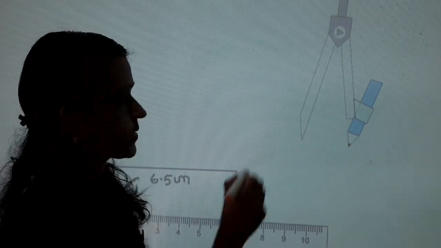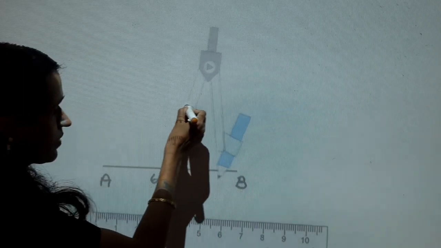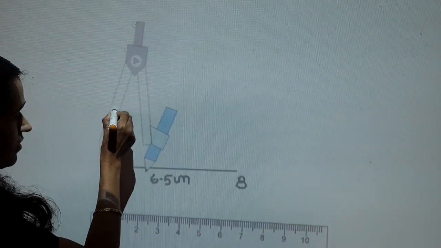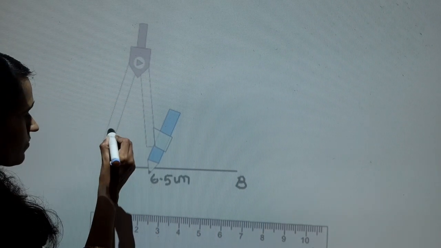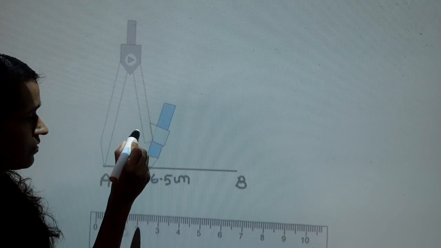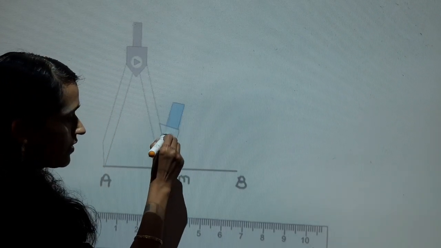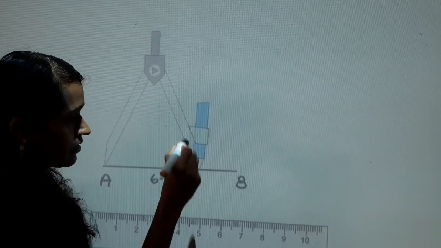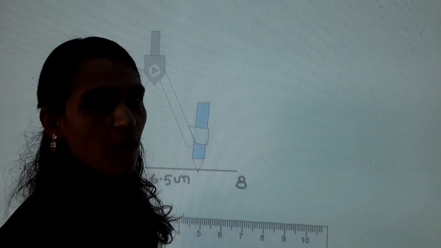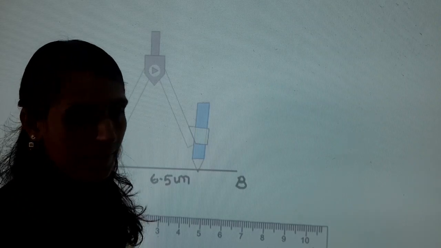Take a compass and fix the point on A. And take measurement more than half of the line and draw two arcs on both sides of the line AB.